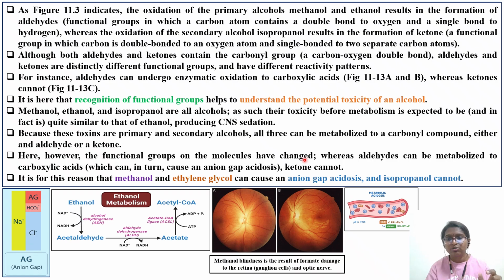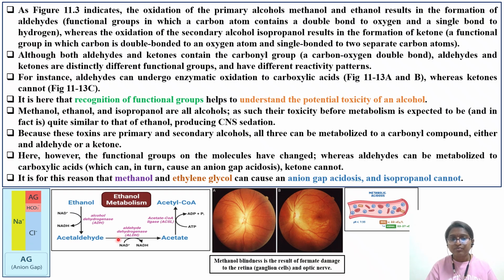Now CHO is there in one, C double bond O is there in the other. Whereas aldehyde can be metabolized to carboxylic acid, ketone cannot. That's why aldehydes will have anion gap acidosis. It is for this reason that methanol and ethylene glycol can cause anion gap acidosis, whereas isopropyl alcohol, a secondary alcohol, will not cause anion gap acidosis. Methanol will give you formic acid, and that formic acid will cause blindness in the eye. That you have to remember. That's a characteristic feature of methanol toxicity.